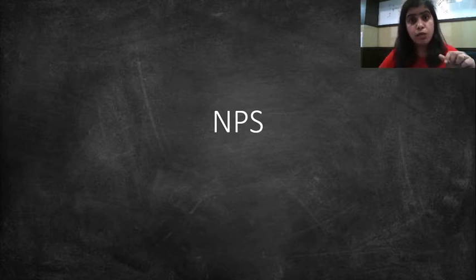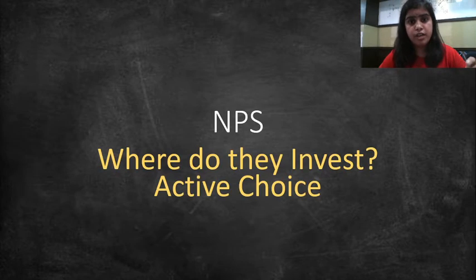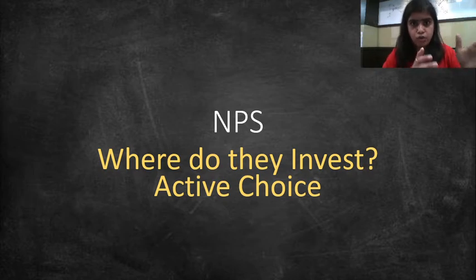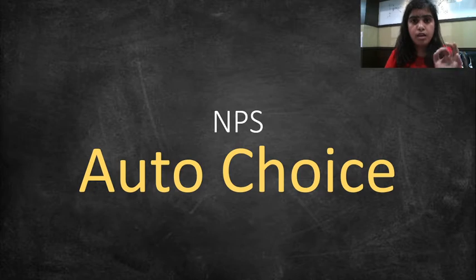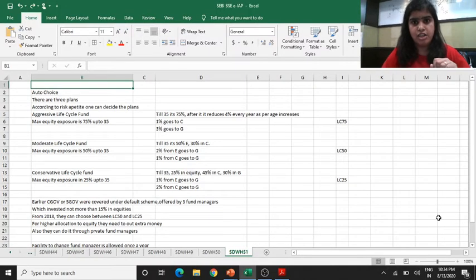you need to decide where this money will go and what kind of treatment your money will get. And for that we need to understand where they invest, and there are two choices. One is active choice and one is auto choice. We have discussed the active choice in the last video. Today we will be talking about auto choice. What are the plans, or what are the options, or what are the details of auto choice? Let us try to see in this session.